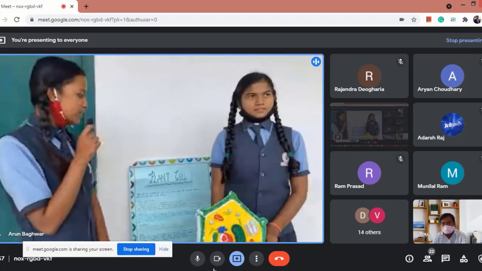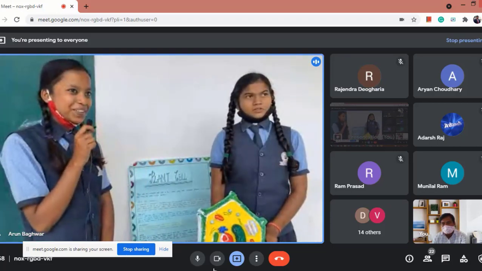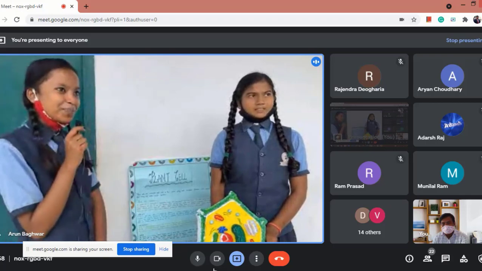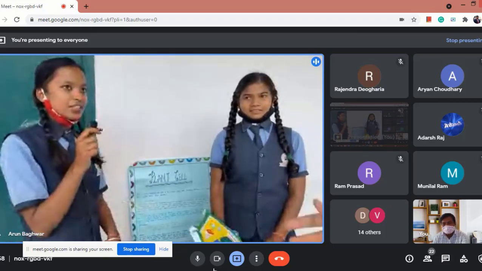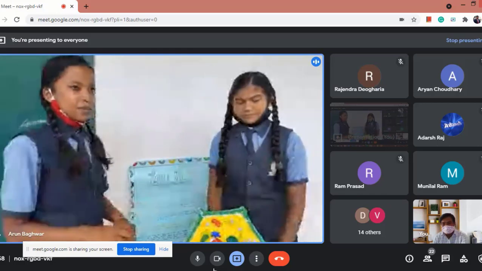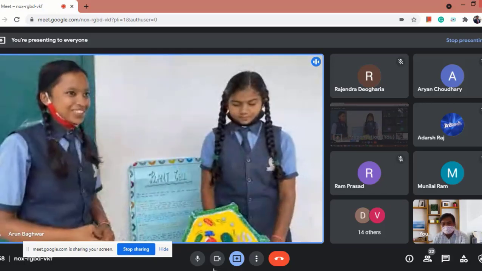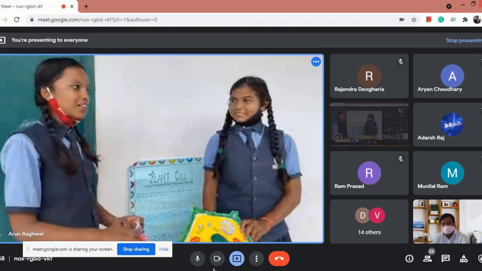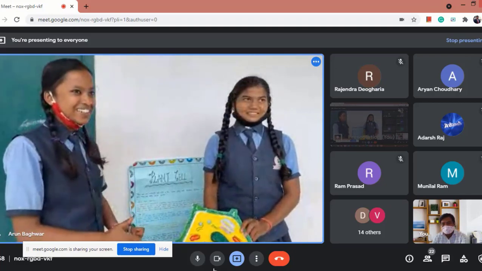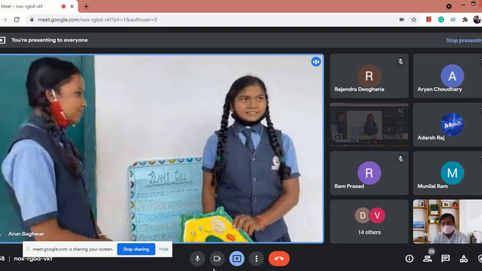Nucleus? Nucleus is present in both cells. The cell wall is present in plant cells, but it is not present in animal cells.